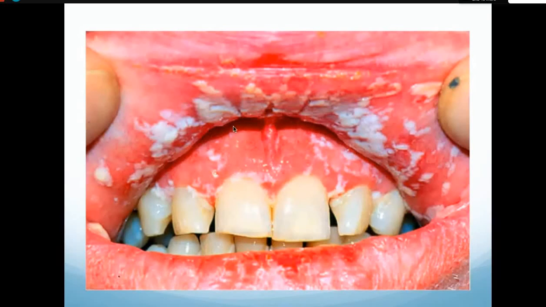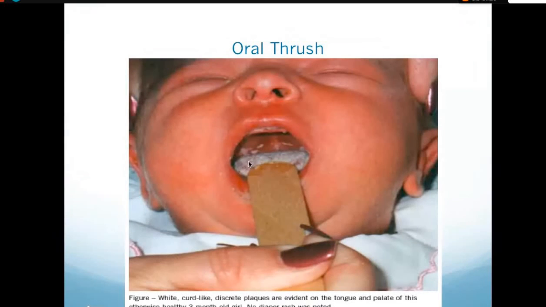Here you can see all the white patches. Here you can see a child with a white patch covering the oral mucosa, including the tongue, and there might be involvement of the soft and hard palate as well.